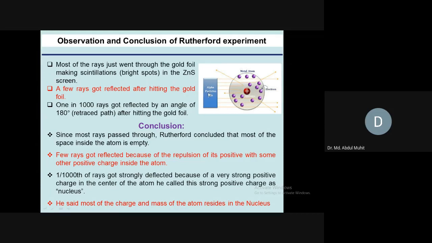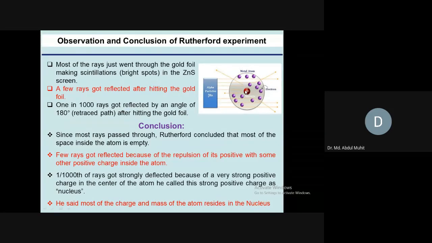That's why alpha particles hit those positive charges and come back again. So this was his conclusion, and he proposed that most of the charge and mass of the atom resides in the nucleus. So he discovered the term nucleus.